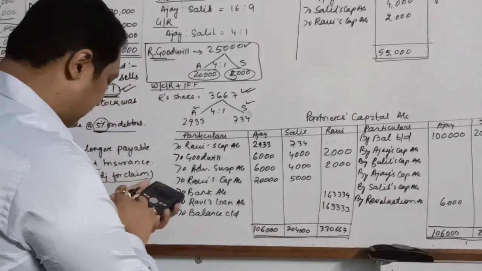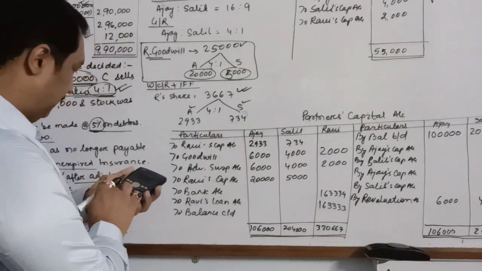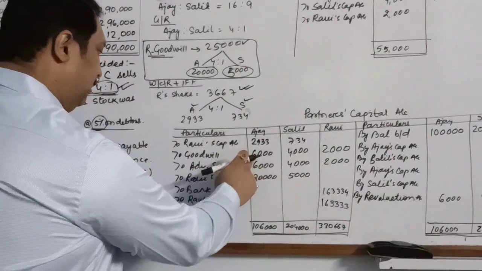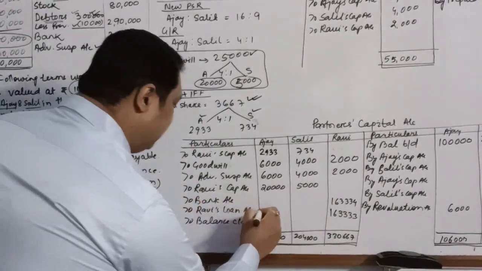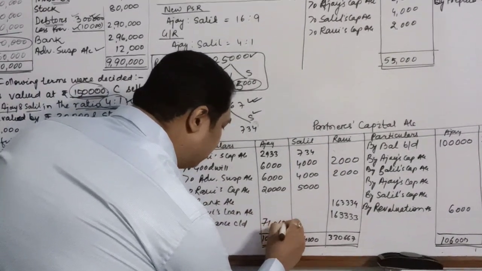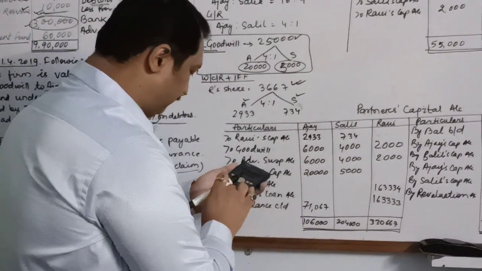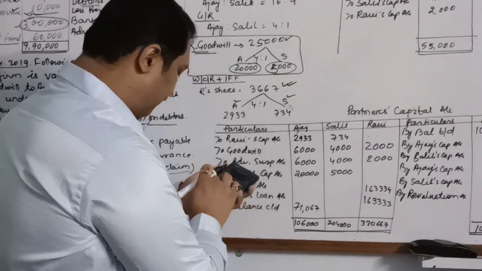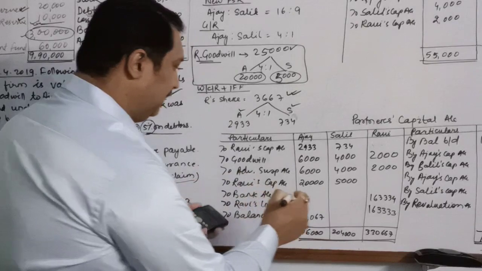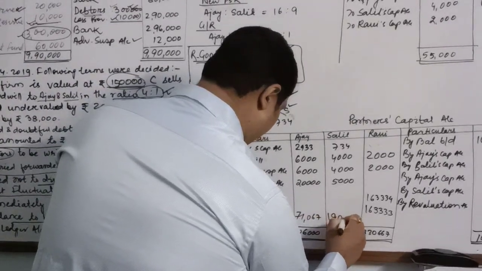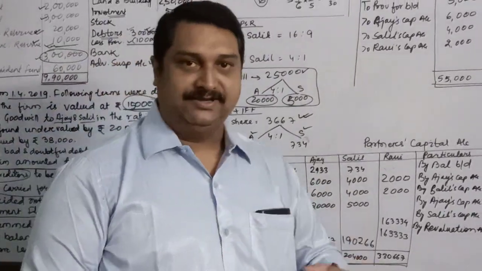So 1,06,000 minus 2,933 minus 6,000 minus 26,000, balance is 71,067, and for Salil it will be 2,04,000 minus 734 minus 13,000. So it is 1,90,266.